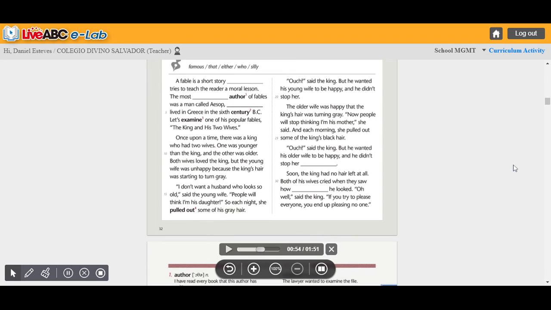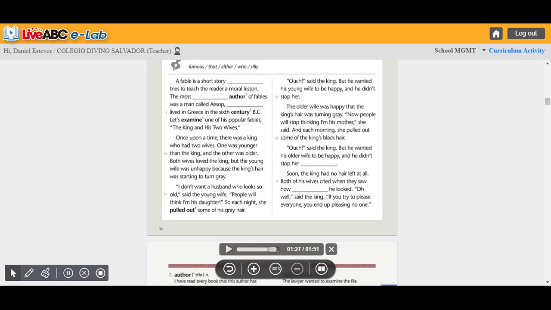The older wife was happy that the king's hair was turning gray. "Now people will stop thinking I'm his mother," she said, and each morning she pulled out some of the king's black hair. "Ouch!" said the king, but he wanted his older wife to be happy, and he didn't stop her either. Soon the king had no hair left at all. Both of his wives cried when they saw how silly he looked. "Oh well," said the king, "if you try to please everyone, you end up pleasing no one."